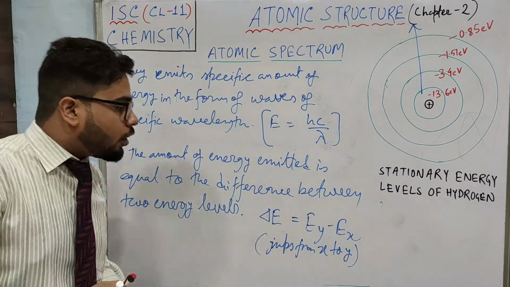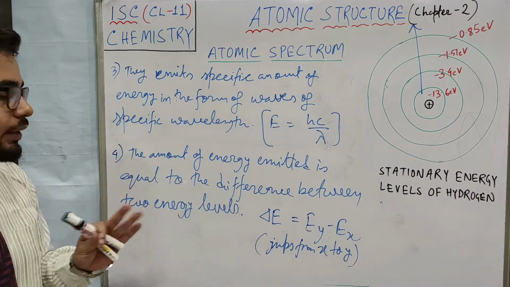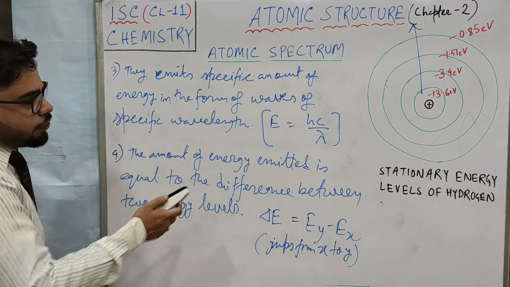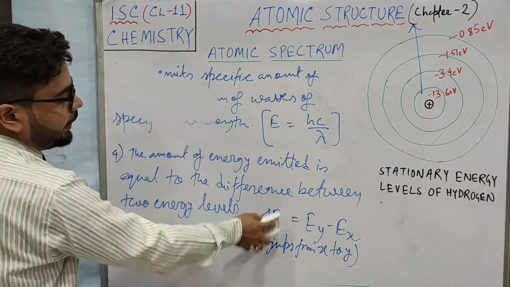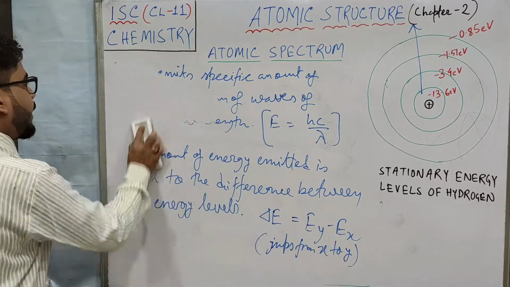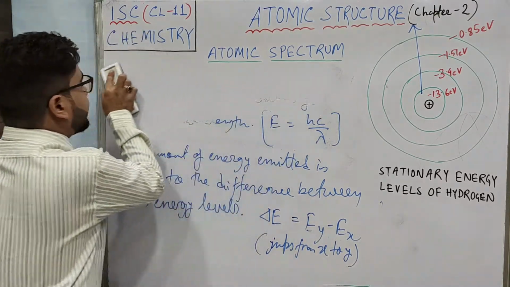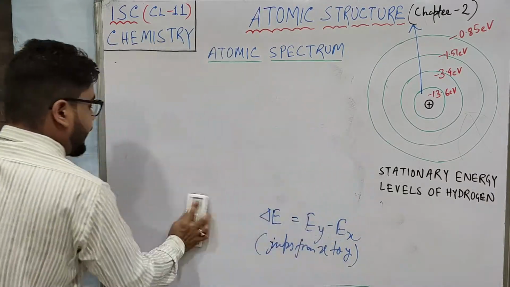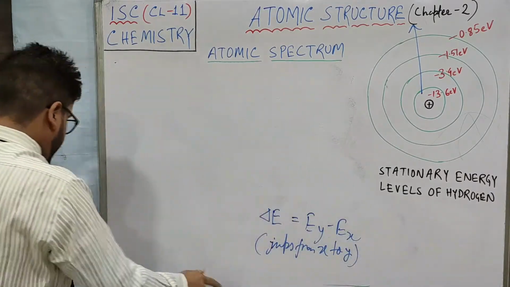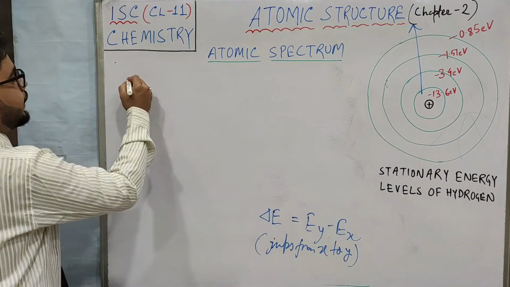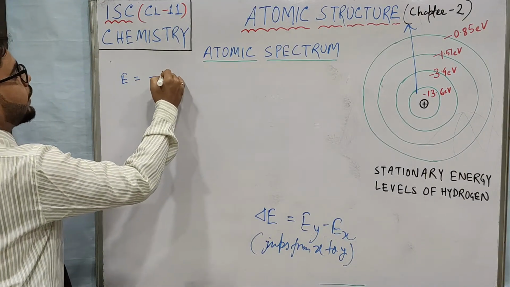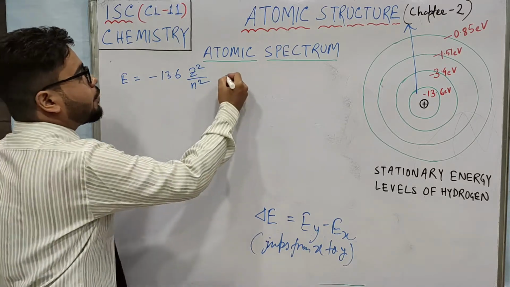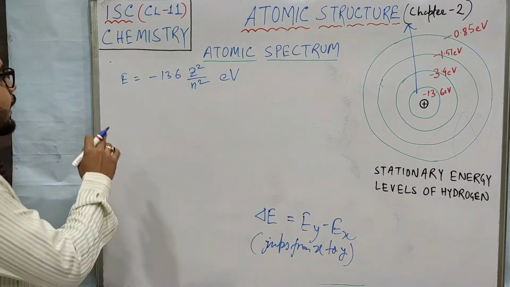Okay. Now based on this, we have to understand a few mathematical deductions and numericals. So here I have written delta E equals to Ey minus Ex. That means the energy of the Y energy level and X energy level, right? Now I hope you have learned that the formula of energy E equals minus 13.6 Z square by N square in terms of electron volt, right?